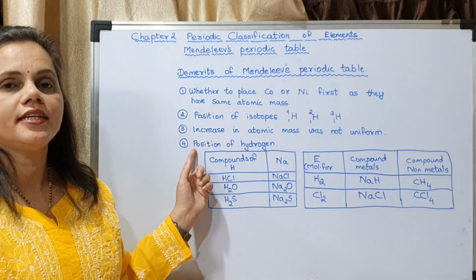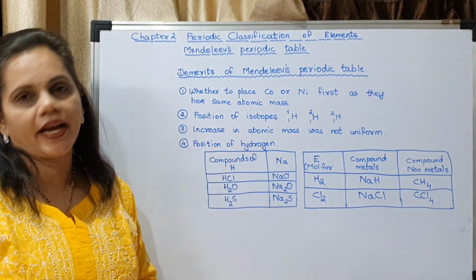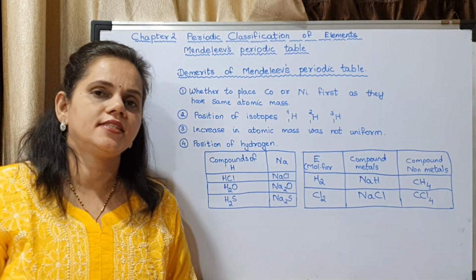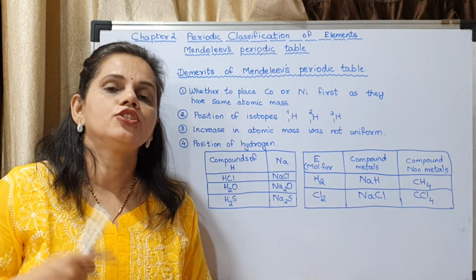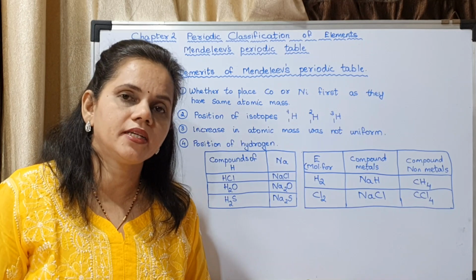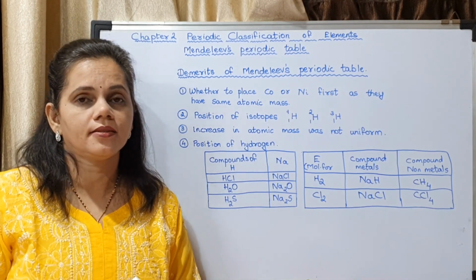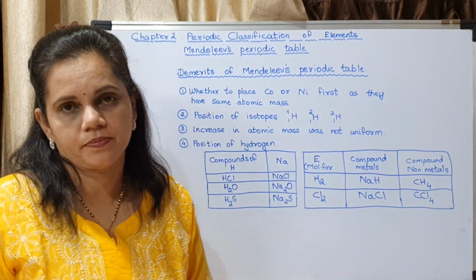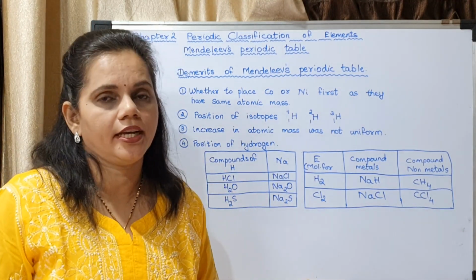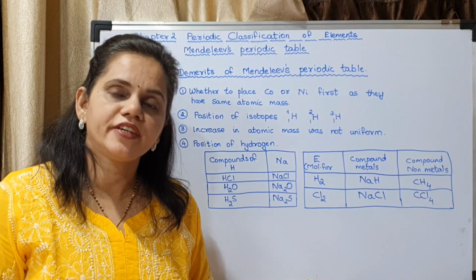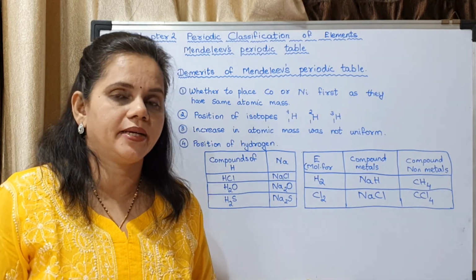Now the fourth demerit was the position of hydrogen. Hydrogen is a special element. Hydrogen showed resemblance with alkali metals. Now what are alkali metals? They are elements in the first group. According to the modern periodic table, the elements in the first group are called alkali metals.